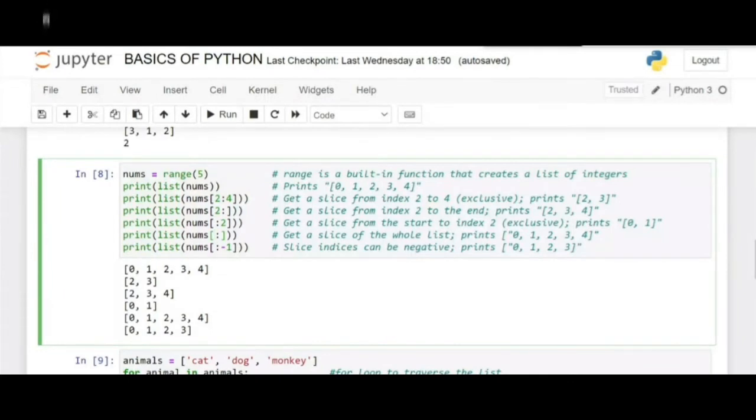So here nothing, not even the final element nor the initial index, is provided. So this prints the entire range, or the entire list. So 0, 1, 2, 3, 4 will be printed.